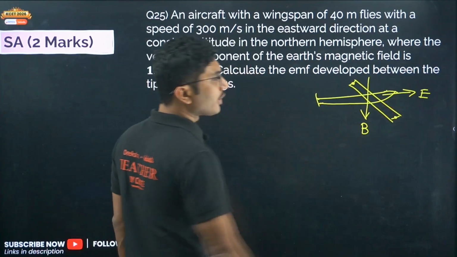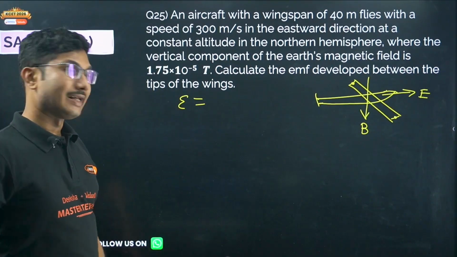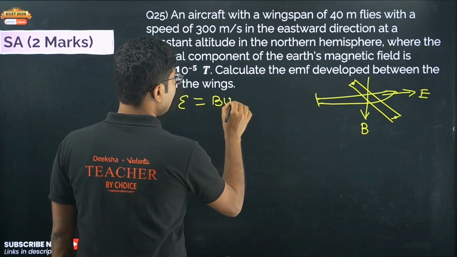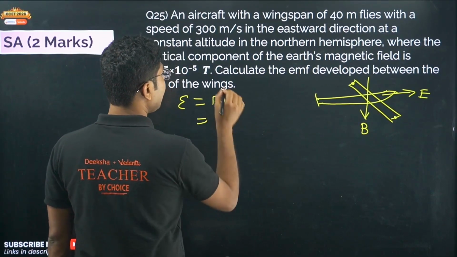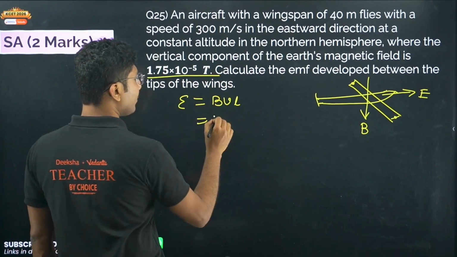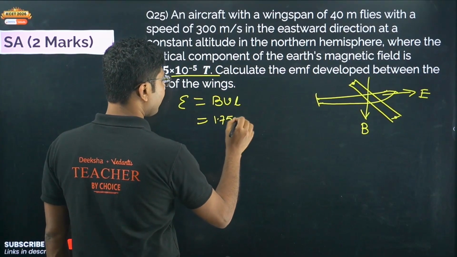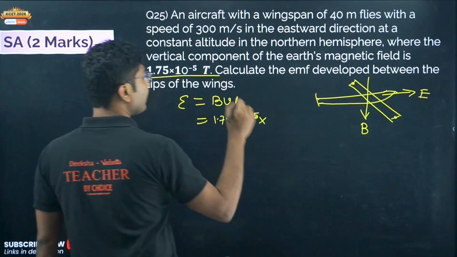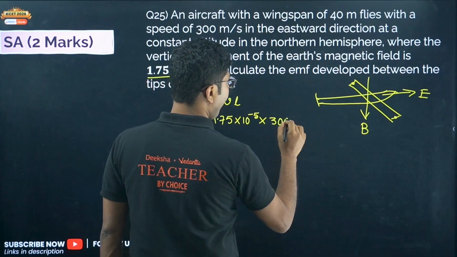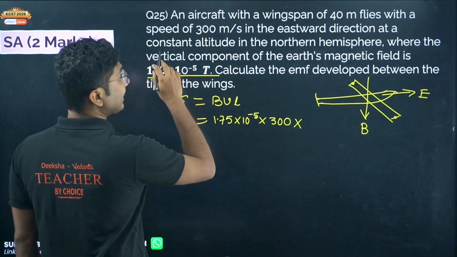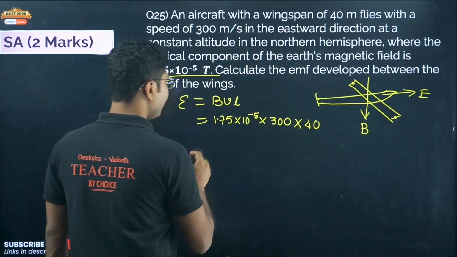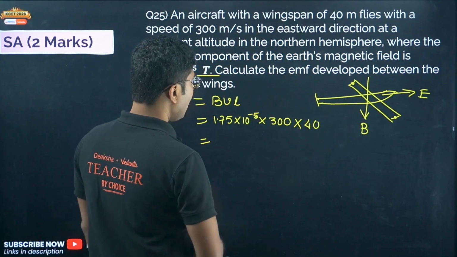Whenever there is a motion of an object in a magnetic field, there is an induced EMF, and that is given by BVL. What is B? B is given over here, so no need to worry, everything is given: 1.75 into 10 to the power of minus 5. Velocity is given as 300 and L is given as 40 meter. If you multiply everything, it will be a simple problem.